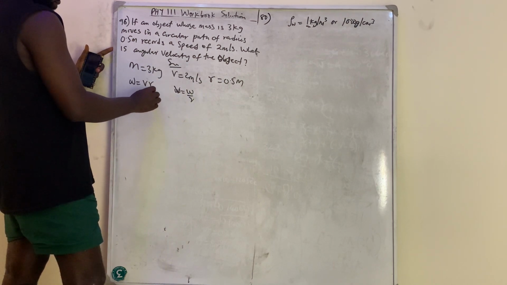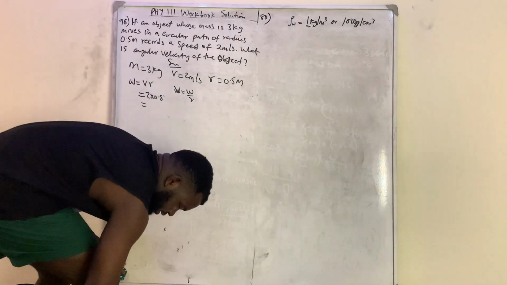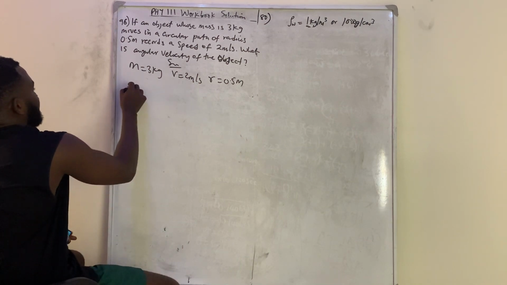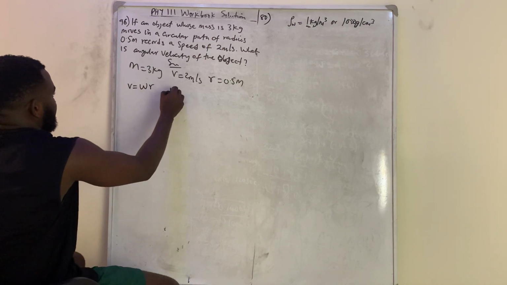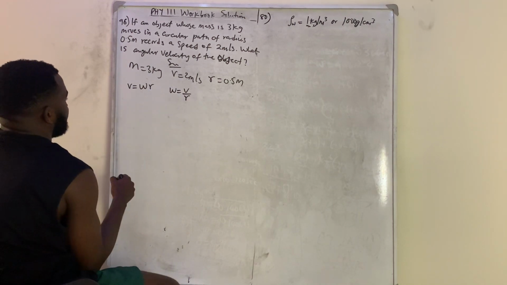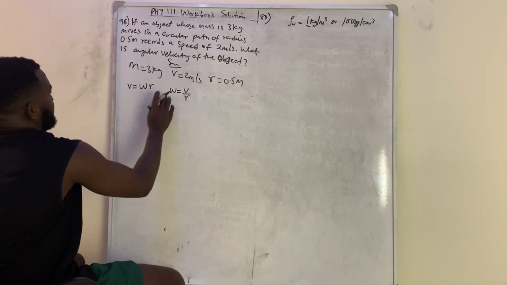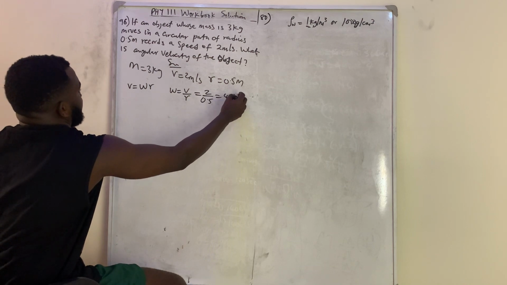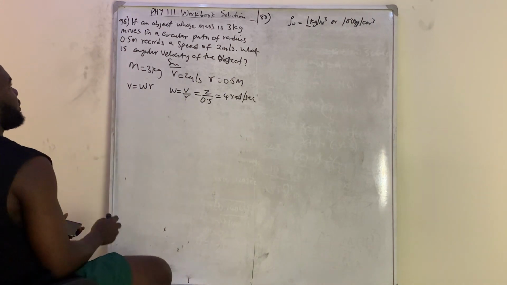That is 2 times 0.5. Why is this confusing me? Oh, what am I saying? Linear velocity is equal to what? Angular velocity times r, because angular velocity is equal to linear velocity over r. Yes, this is the right thing to write. So this is 2 over 0.5, which is equal to 4 rad per sec. Yeah, this one is very correct.